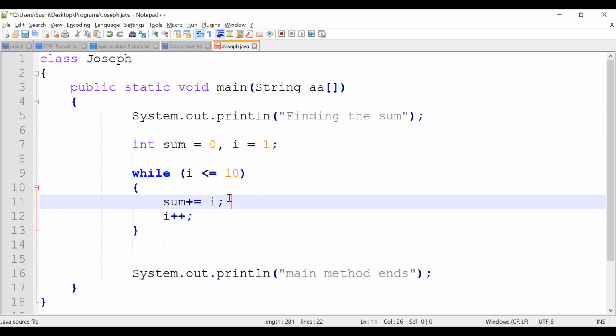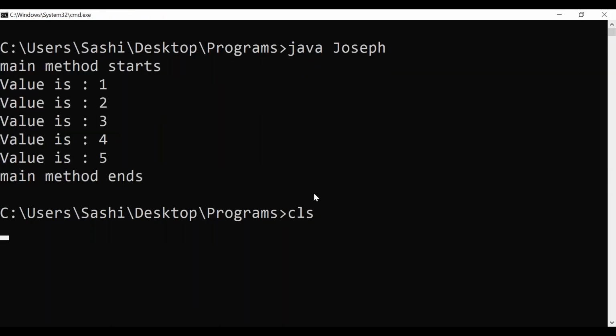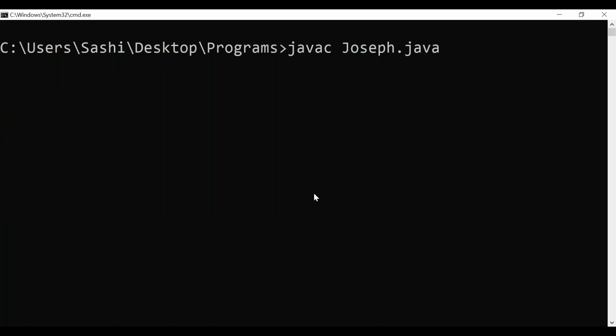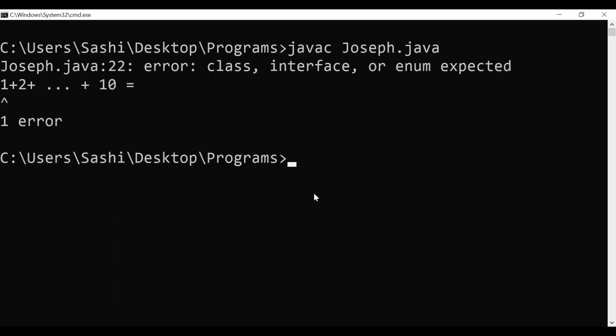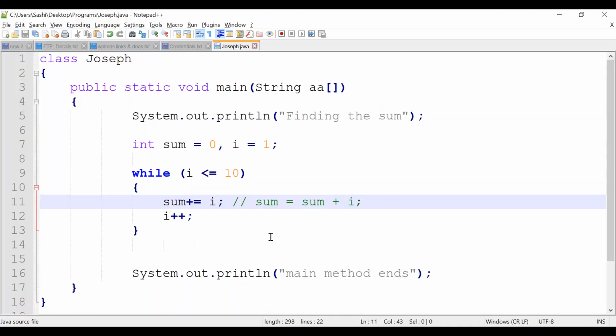Sum plus equal to i means sum equal to sum plus i, correct? So what will happen here? Let's rerun the program. There is a mistake.